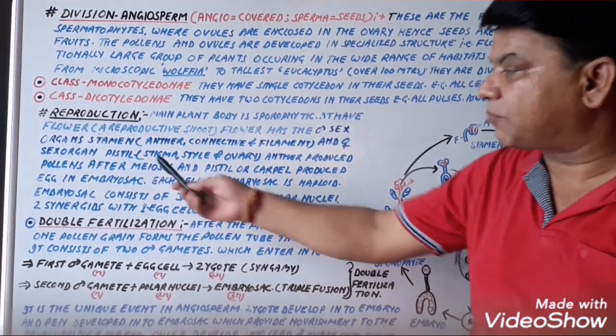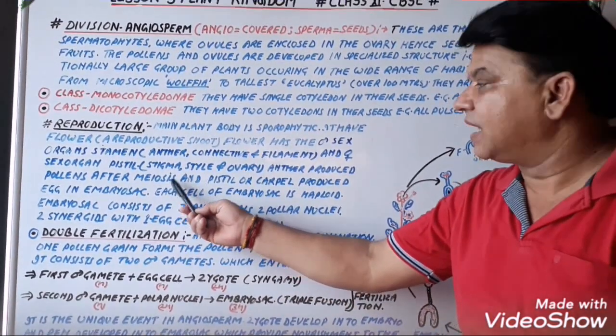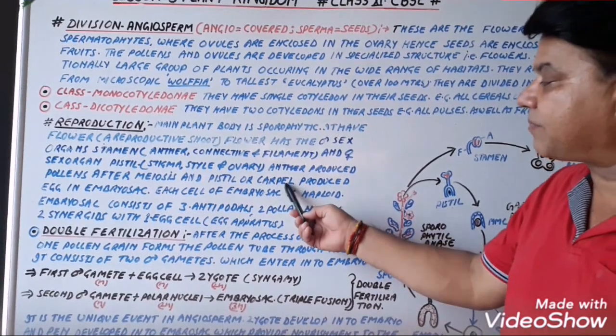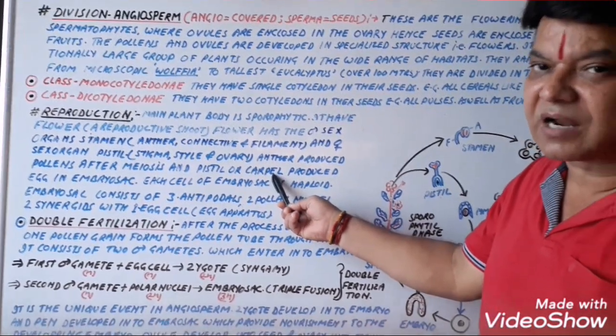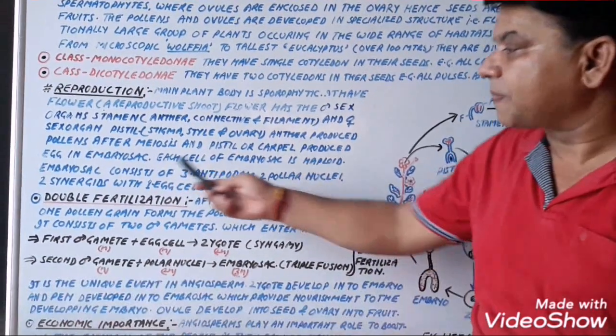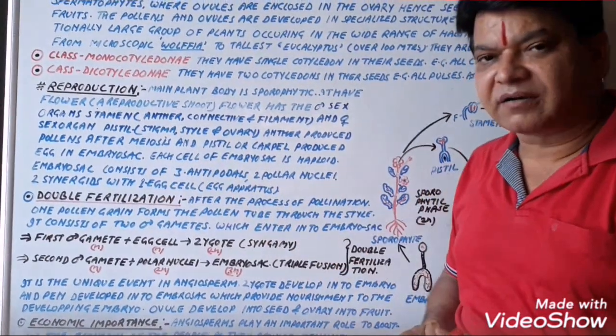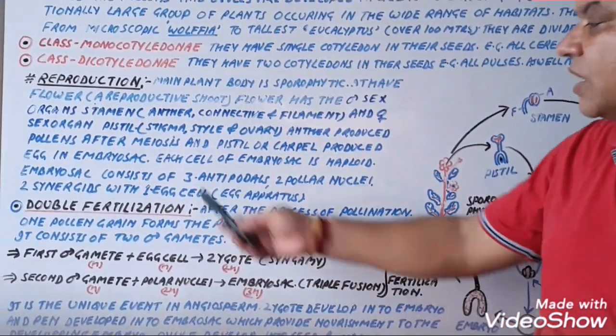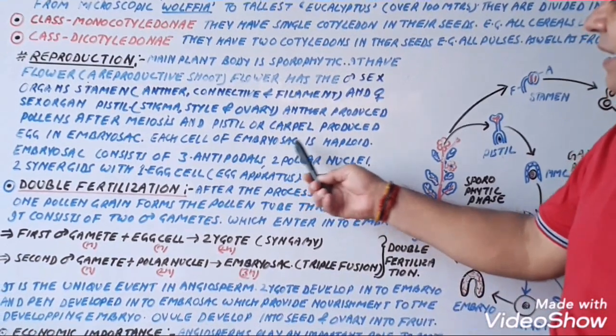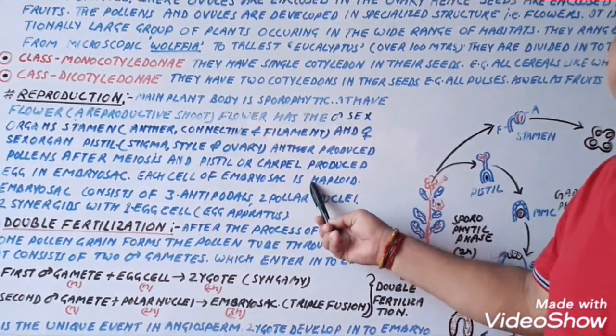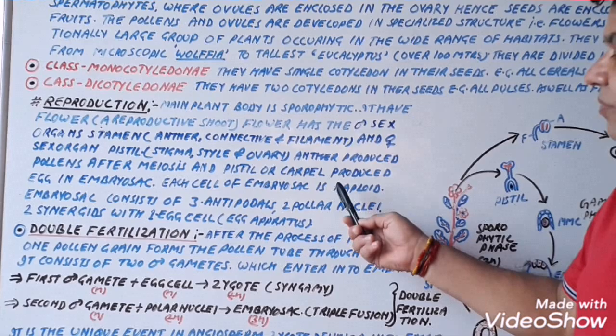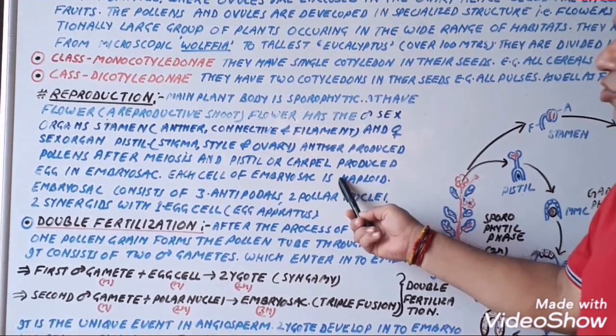Anther produces the pollen after meiosis, and the pistil, also known as carpel, produces the egg in the embryo sac after meiosis. Now each cell of the embryo sac is haploid. This is very important: it consists of the haploid number, or n number, of chromosomes.